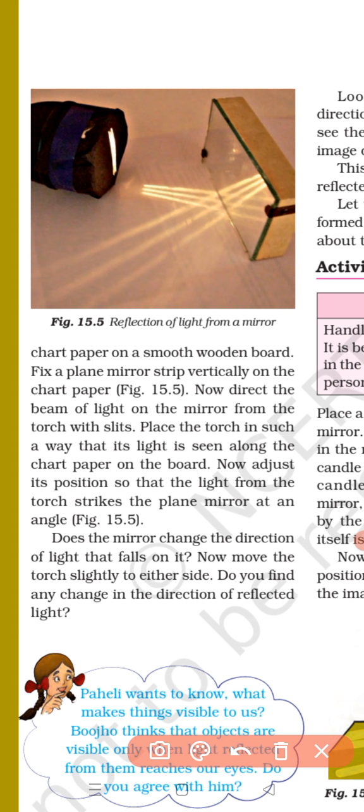Place the torch in such a way that its light is seen along the chart paper on the board. Now adjust its position so that the light from the torch strikes the plane mirror at an angle. Does the mirror change the direction of light that falls on it? Yes, as you can see from this picture, the mirror is changing the direction of light falling on it. Now move the torch slightly to either side. Do you find any change in the direction of reflected light? Yes, with the change in direction of the incident light, the direction of the reflected light will also change.